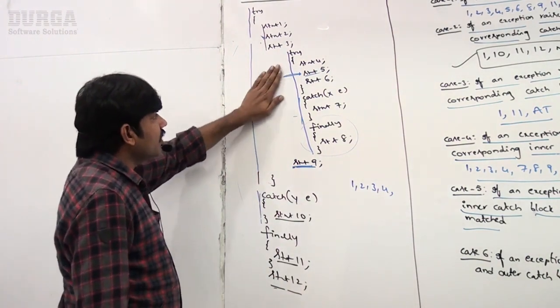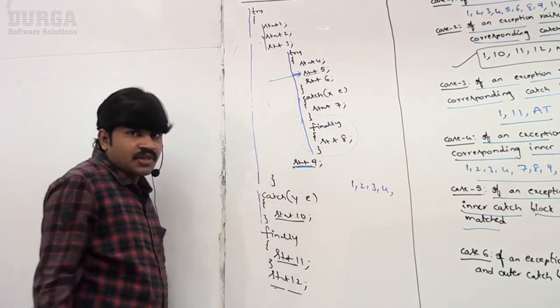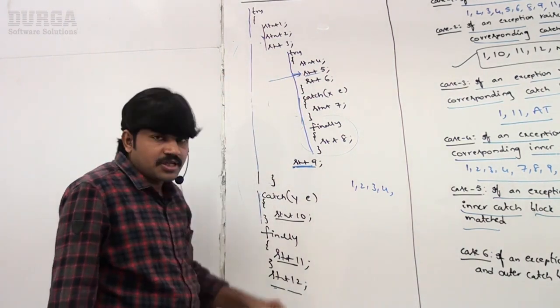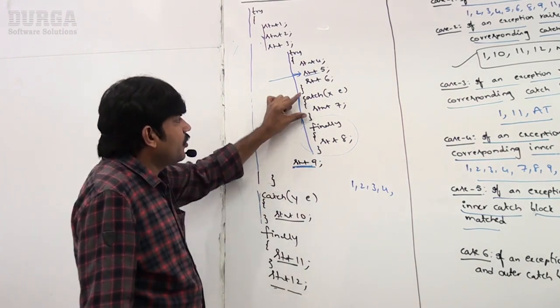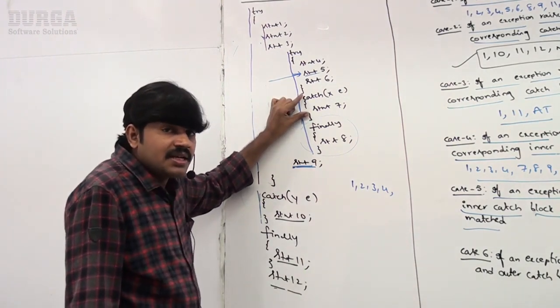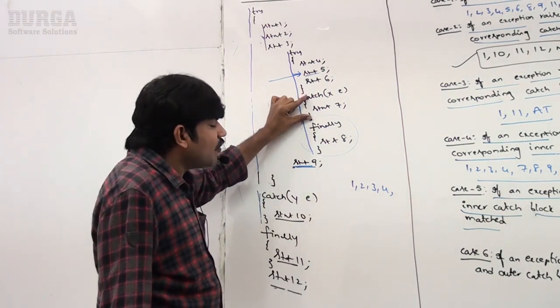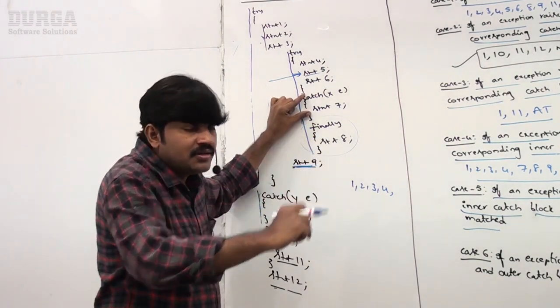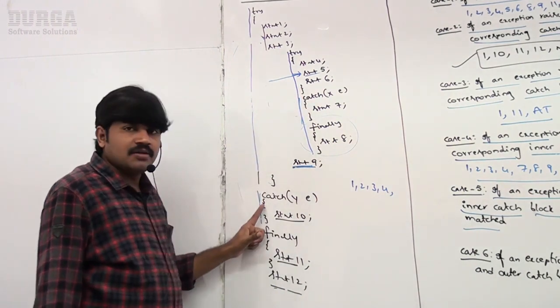While executing 5, an exception is raised. Immediately, the JVM will check the corresponding catch block, the inner catch block. Is the inner catch block matched or not matched? Not matched. If the inner catch block is not matched, then who is responsible to handle this one? The outer catch block.